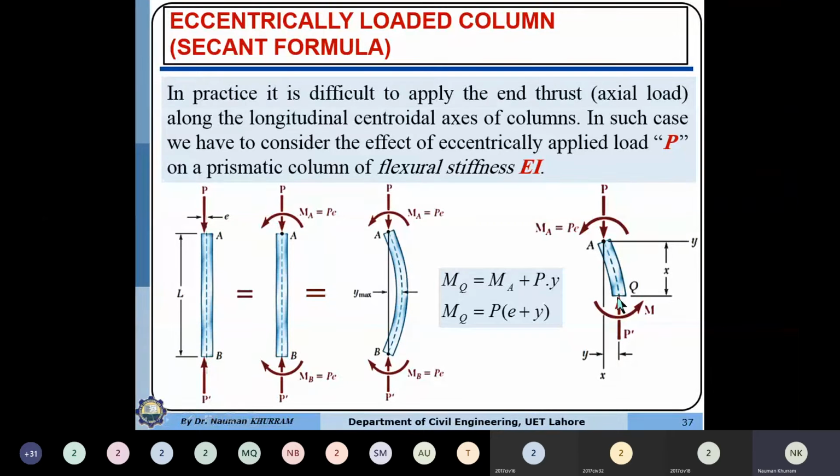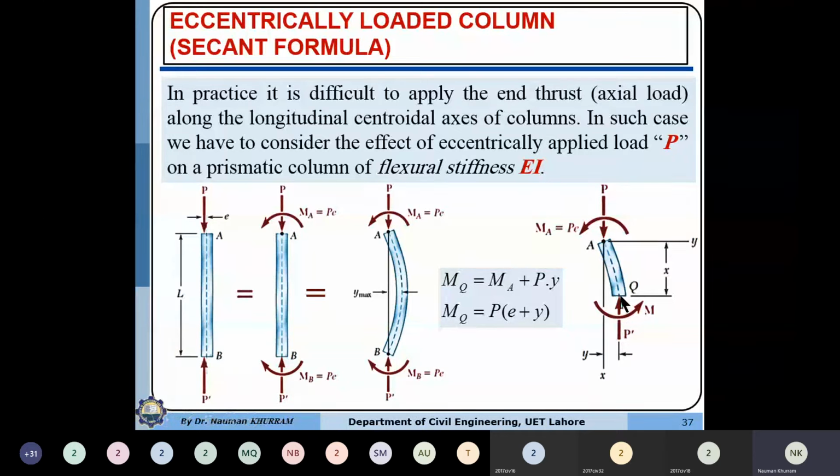Okay, here if we are taking this, applying the equilibrium equation at point Q, it means that this load P will be equal to this applied load, by applying the summation of the load along this vertical axis equal to 0. Similarly, we are taking the summation of the moment of all the forces about this point Q.